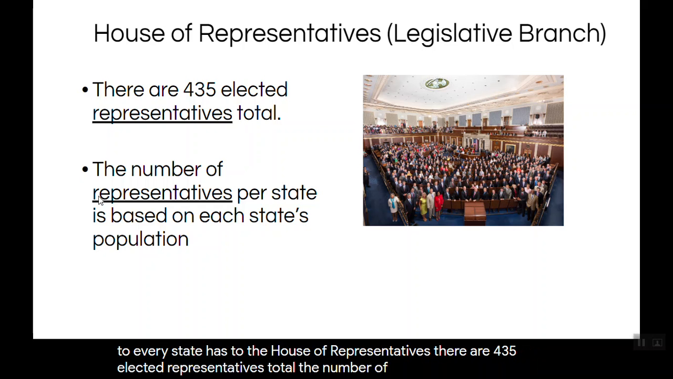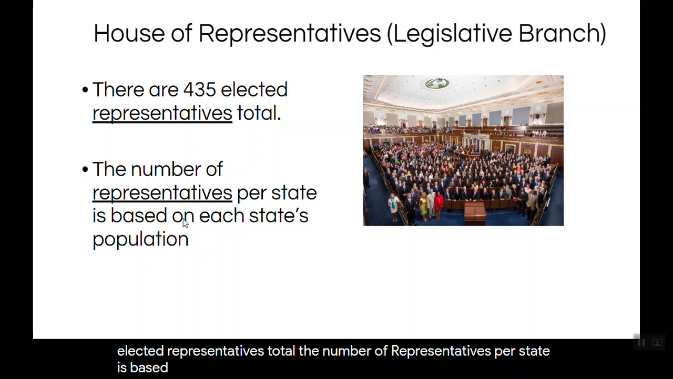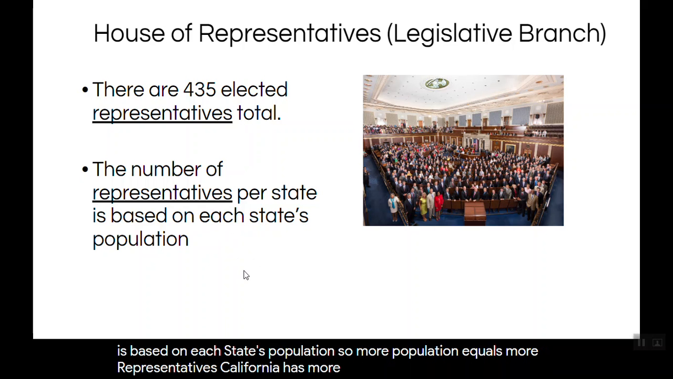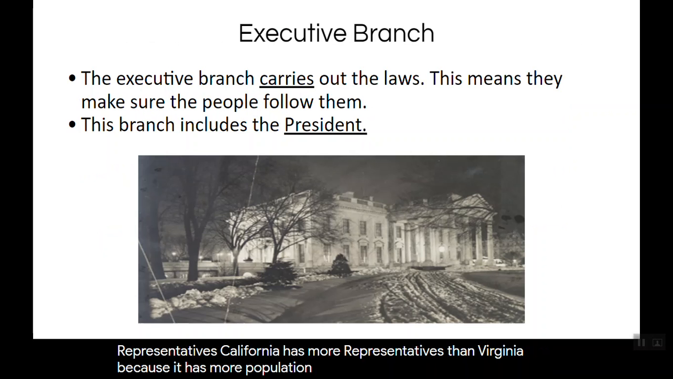The number of representatives per state is based on each state's population. So more population equals more representatives. California has more representatives than Virginia because it has more population.